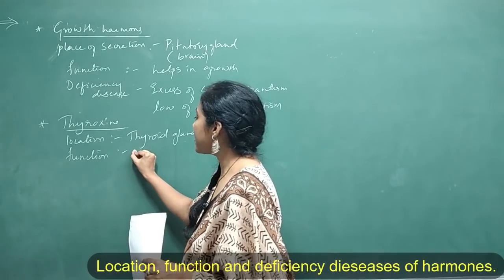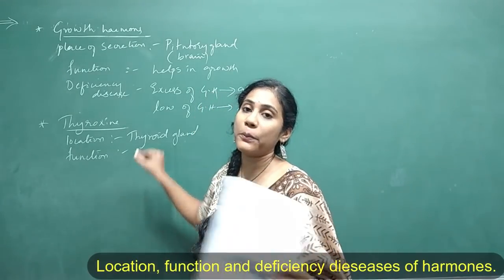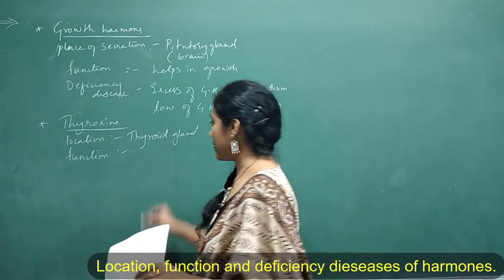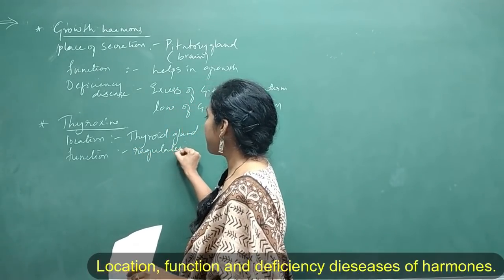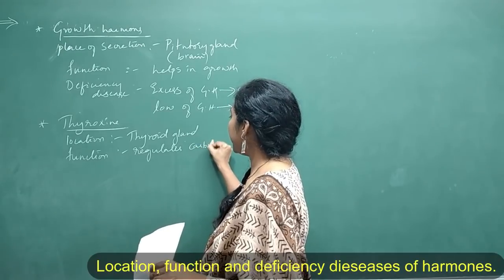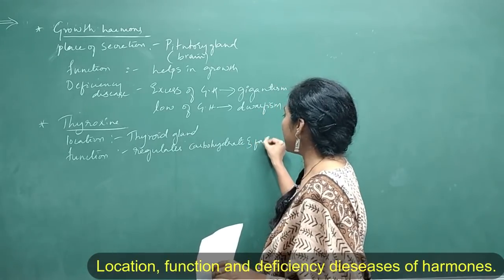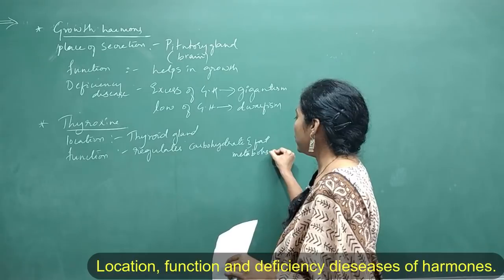The function is actually this maintains metabolism, carbohydrate metabolism, fat metabolism, and protein metabolism. So what I can write here is regulates carbohydrate and fat metabolism. Very, very important hormone.